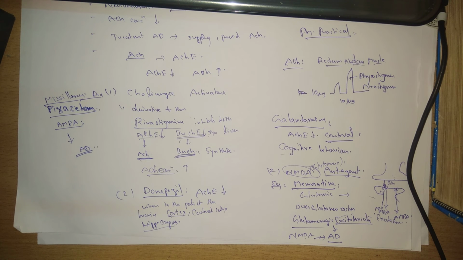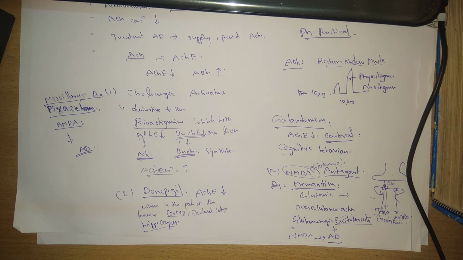This pyritinol is also used as a supplement to increase the glucose transportation. It is showing its action on Alzheimer's disease by increasing the glucose transportation, which means it is increasing the supplements needed for the synthesis of acetylcholine. By increasing the glucose transporting mechanism, it is indirectly helpful in the synthesis of acetylcholine. So there is no direct role in the treatment of Alzheimer's disease.